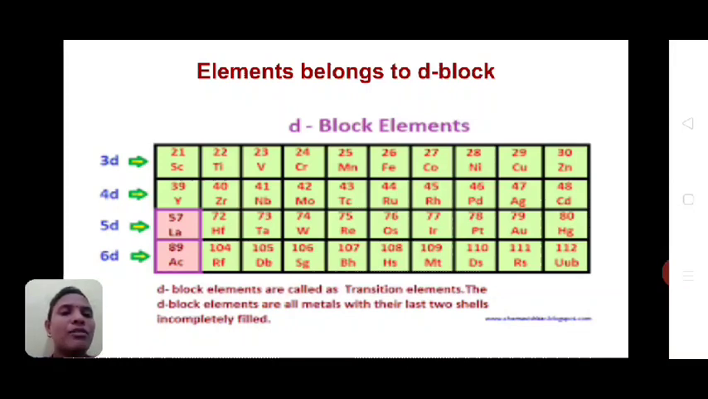See, D block elements are also called transition elements. I already explained to you why D block elements are called transition elements. These D block elements are all metals with their last two shells incompletely filled. See, in D block elements, the outermost shell, that is the d shell, is always incompletely filled. So the last element of each series, that is zinc, cadmium, mercury, has a completely filled d subshell. That's why they are not called transition elements.